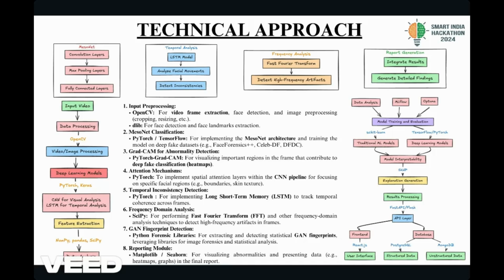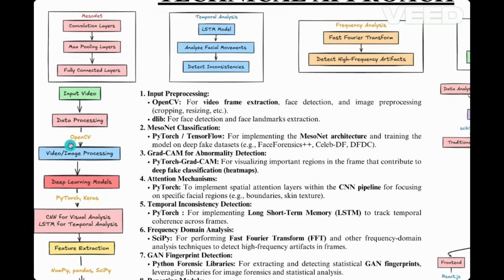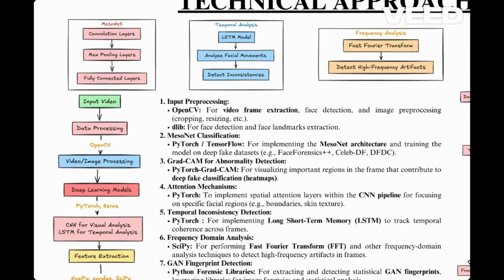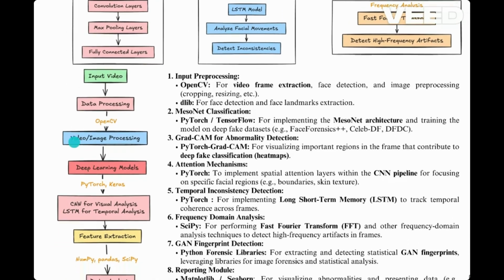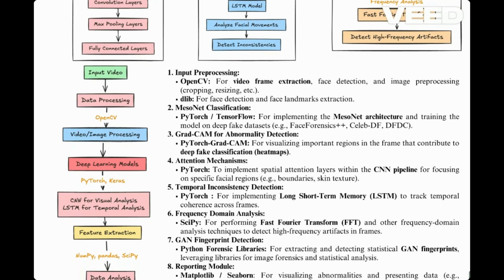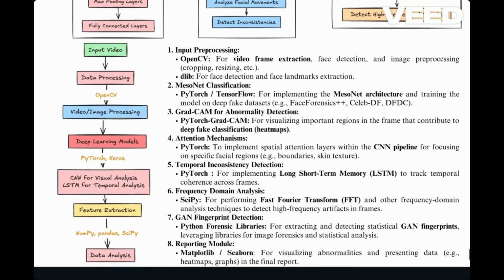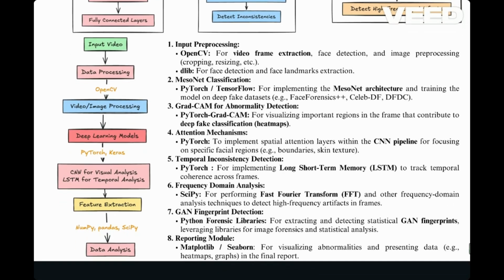Let me dive you into the technical approach of our idea. First is input preprocessing. We begin with OpenCV to extract individual video frames and detect faces. This helps us isolate the areas we need to analyze. Next, we use Dlib to map facial landmarks like eyes, nose, and mouth. This lets us preprocess the images by cropping and resizing them, preparing the data for deeper analysis.